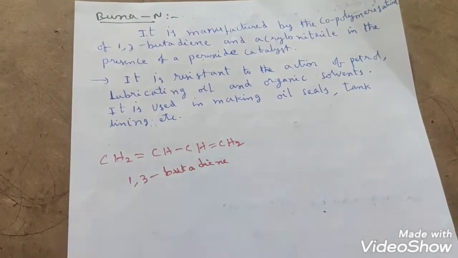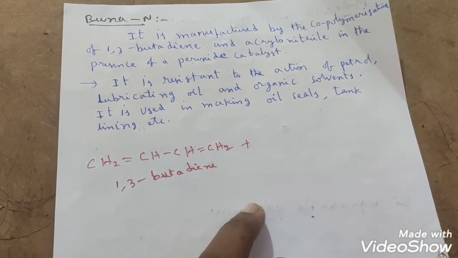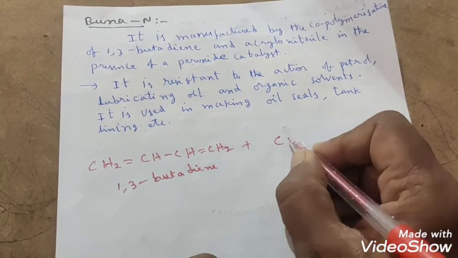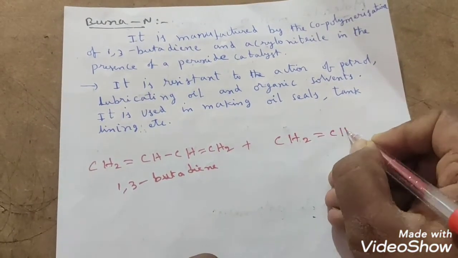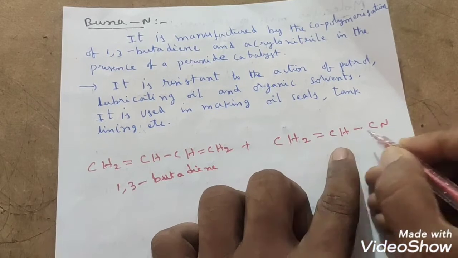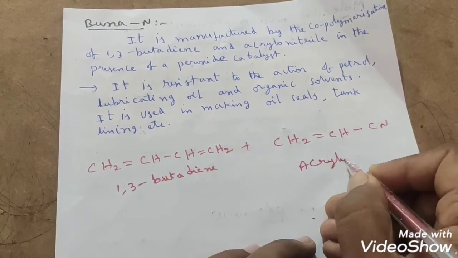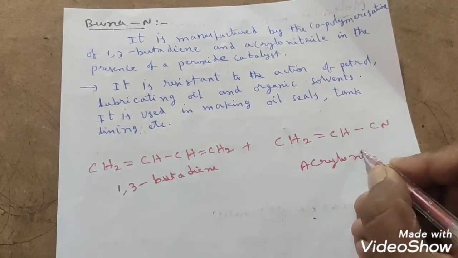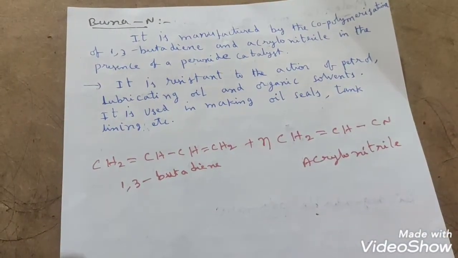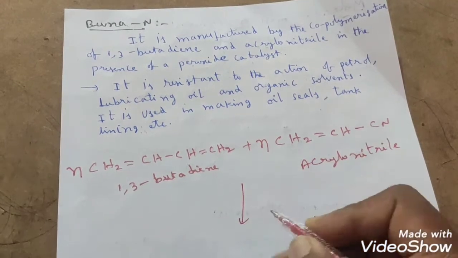Butadiene will polymerize with acrylonitrile. What is the meaning of acrylonitrile? Already we have discussed the meaning of acrylonitrile, which is also called vinyl cyanide. Vinyl group is what? CH2 double bond CH, right? Cyanide, CN, is linked by the vinyl group, then we can call that vinyl cyanide, which is also called acrylonitrile. So n molecules of acrylonitrile and n molecules of 1,3 butadiene will undergo polymerization.